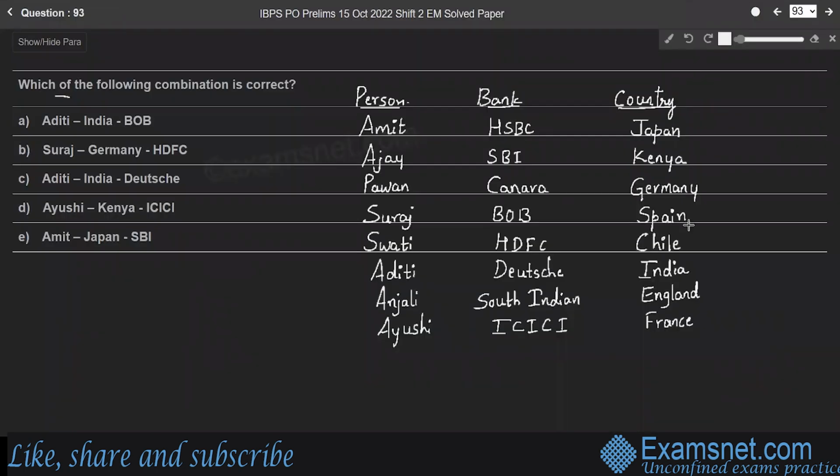Question 93. Which of the following combinations is correct? Here, Aditi, India, BOB. So, Aditi is traveling to India, but Aditi does not have an account in BOB, so which is not correct. Suraj, Germany, HDFC. Suraj is not traveling to Germany and does not have an account in HDFC, so which is wrong. Aditi, India, Deutsche. Here, Aditi is traveling to India and has an account in Deutsche Bank. So, option C is the right answer.